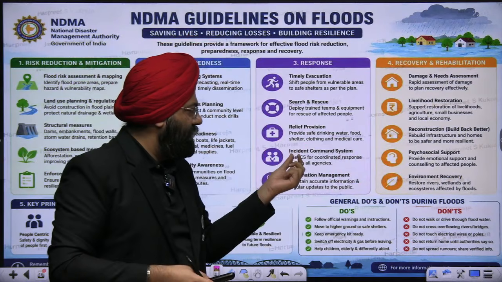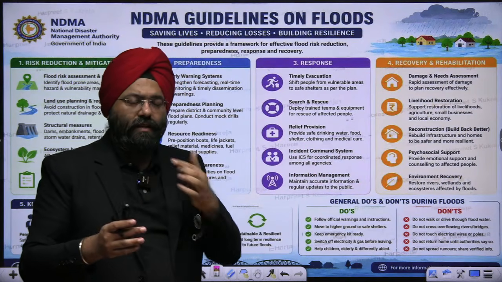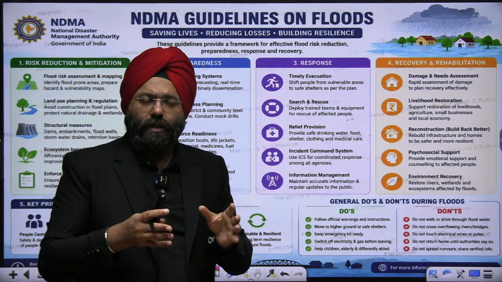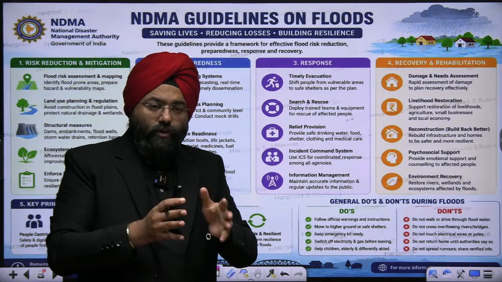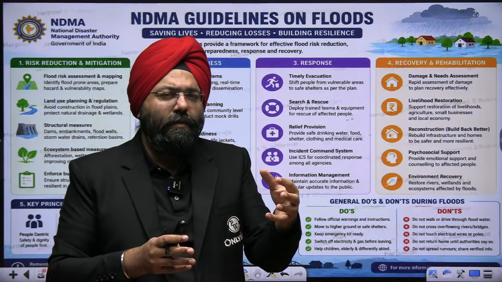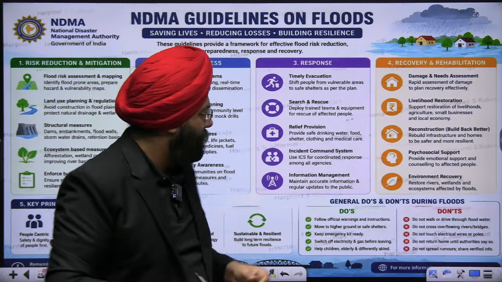So incident command center, use ICS to coordinate the response among all the agencies. See, there are various agencies, private people, NGOs, at individual level are also working. So it is very important that everybody should work together. There should be no redundancy. In fact, it is a possibility that some people might be receiving more resources than the others. So a coordinated measure is very, very important here.